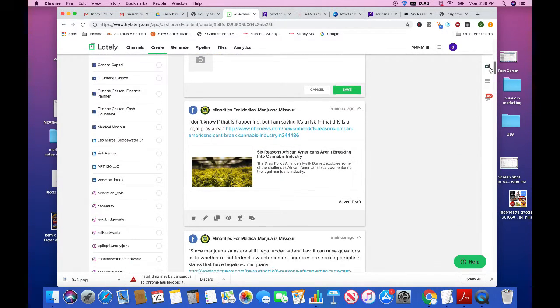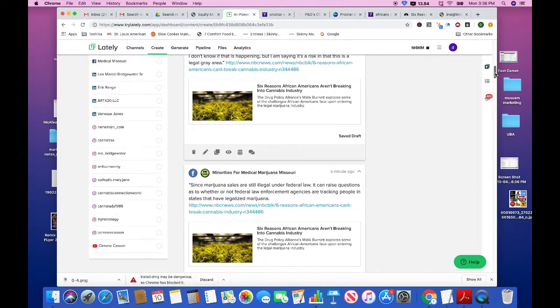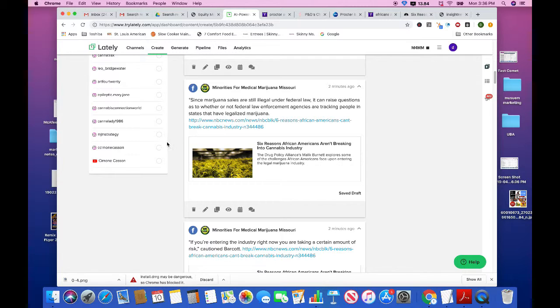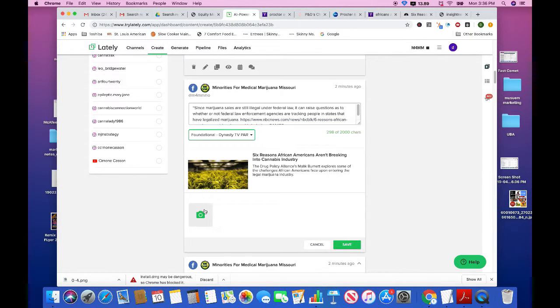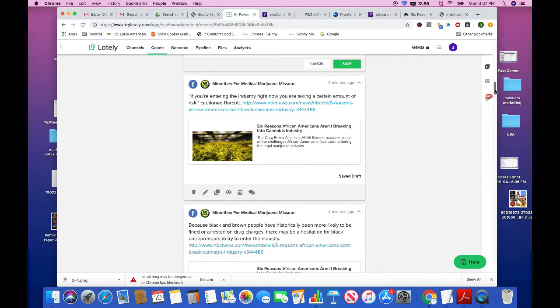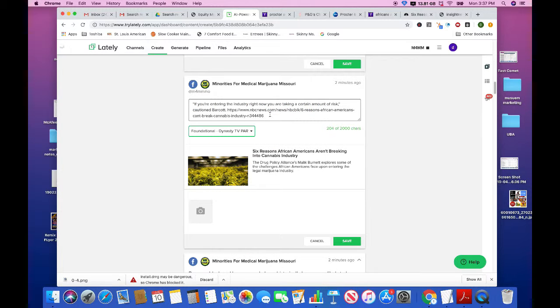So let's see if we can go to a different version that might be a little shorter. I don't know if this is happening, but I'm saying there's a risk in legal gray area. It's a little ambiguous. Let's try to see if we can find a better one. Since marijuana states sales are still illegal under federal law, it can raise questions as to whether or not federal. I like this. Let's grab it. Let's see how long. That's a little bit longer as well. This is a good one. If you're entering the industry right now, you're taking a certain amount of risk.